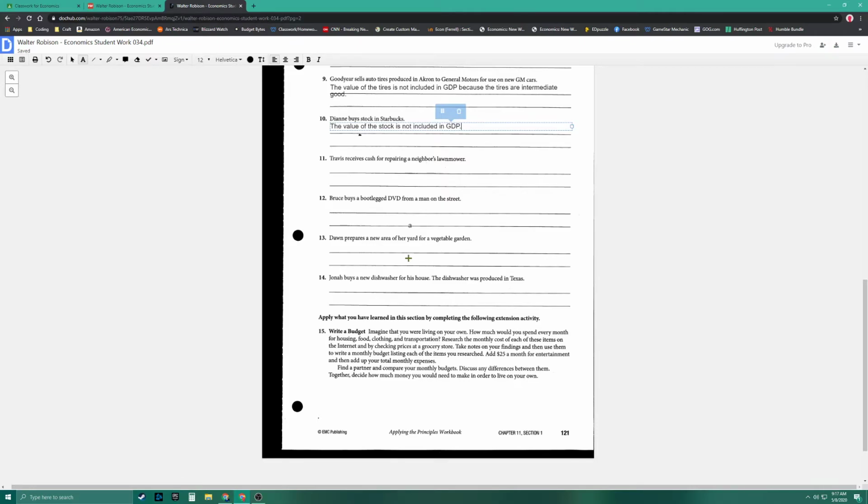Number 11, Travis received cash for repairing a neighbor's lawnmower. Well, the key there, it's awesome of Travis to do that, but he received cash. So the value of the service is not included in GDP because there is no record of the service.